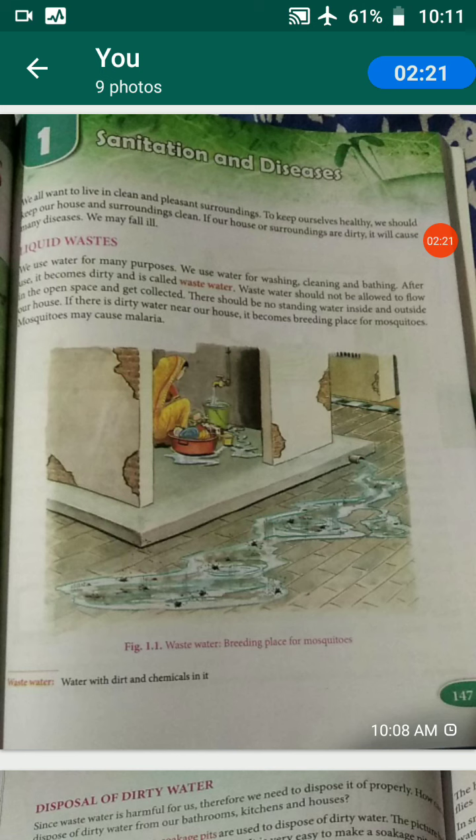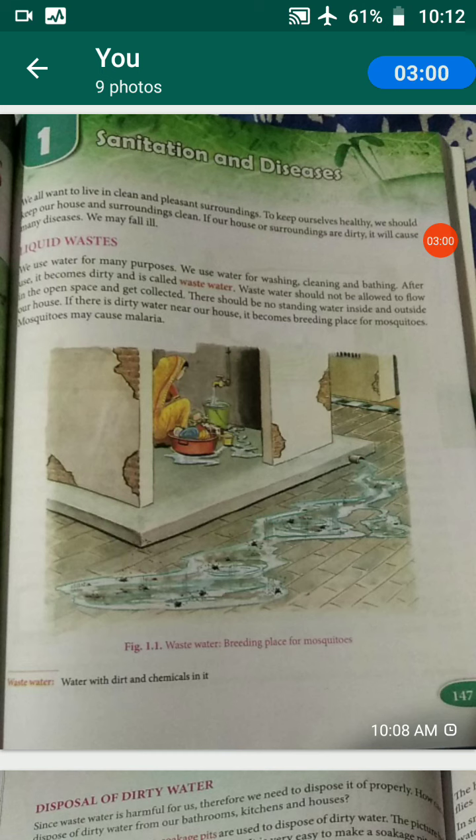Wastewater should not be allowed to flow in an open space and get collected. As in the picture shown, it is flowing in an open space and collecting in some place. We should not allow this. There should be no standing water. Remember, children, there should be no standing water inside or outside a house.